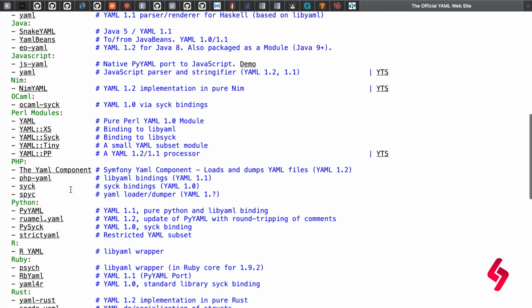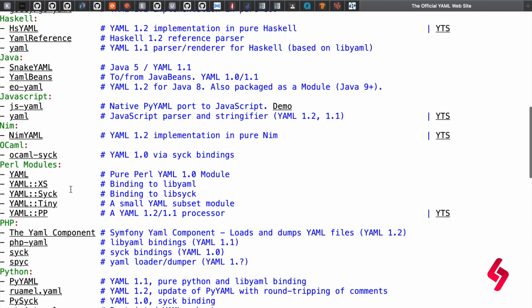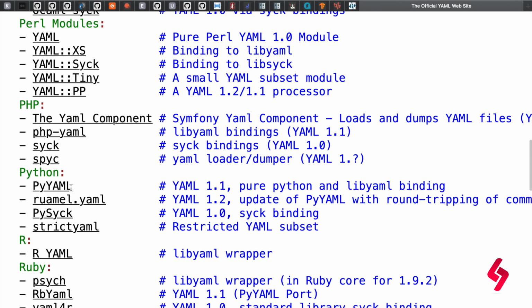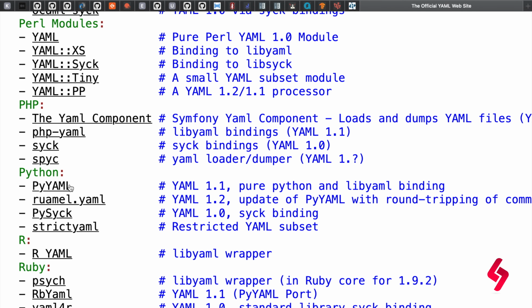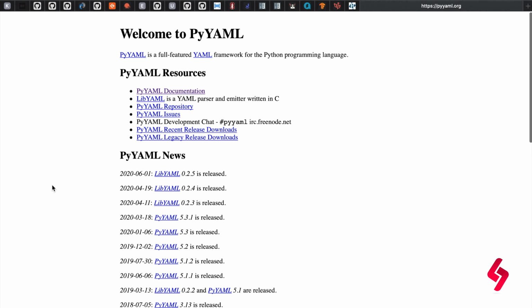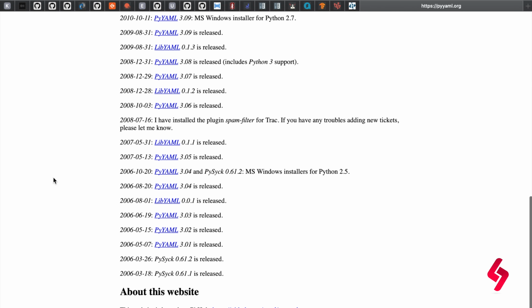Currently we are focusing on Python, and in their official documentation they have mentioned PyYAML, which is a pure Python library and YAML binding. If I click this, you will see the list of PyYAML information, like when it got released.